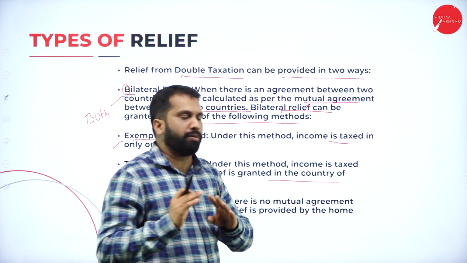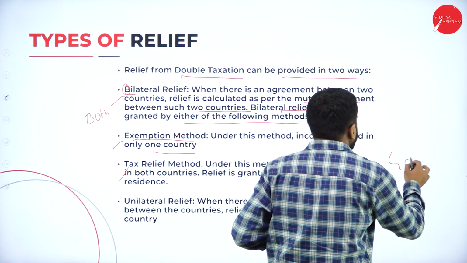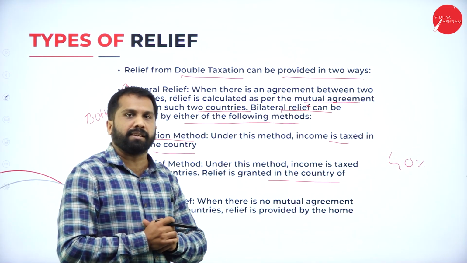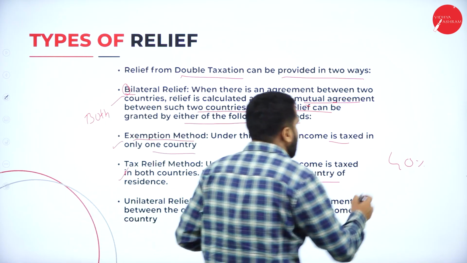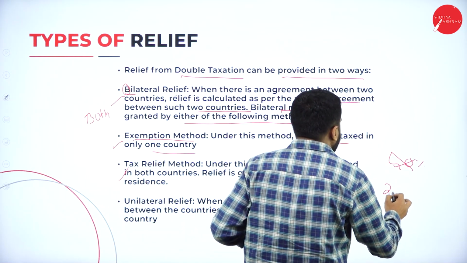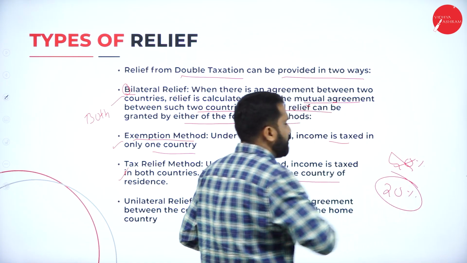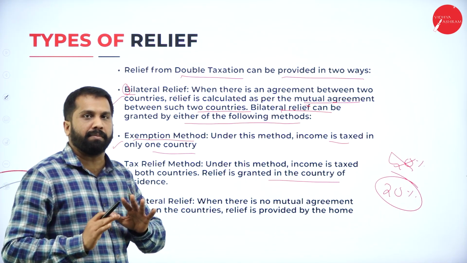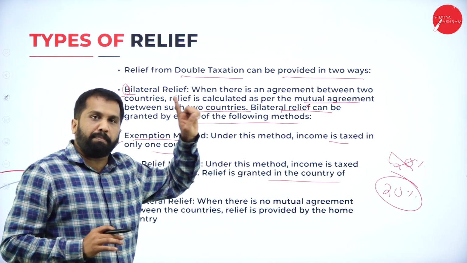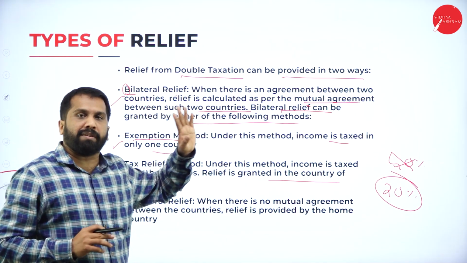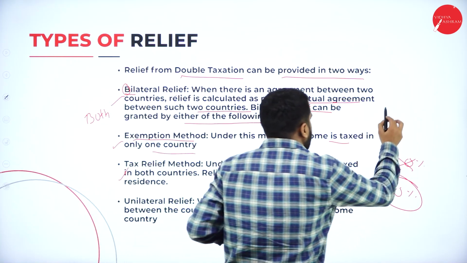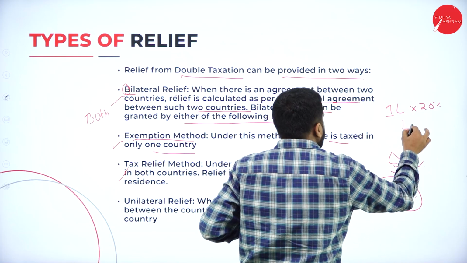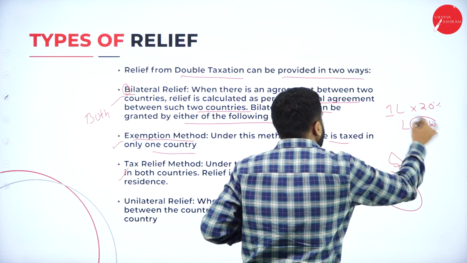Assume that in Dubai you have 40% tax. How much do you have? 40%. Now, others will take it as 20% tax in Dubai. What is the percentage in Dubai? 20%. And this is an example I am giving. Now, you already paid 20% tax on 1 lakh. 20% of 1 lakh means 20,000 you paid as tax.